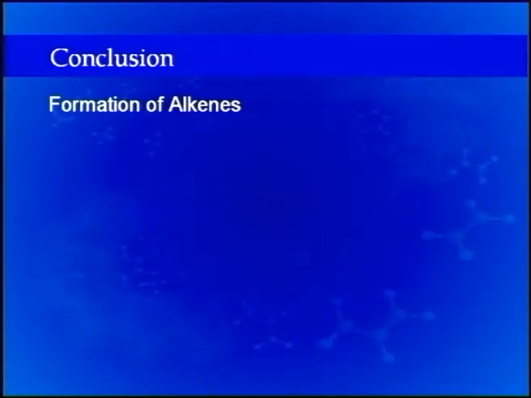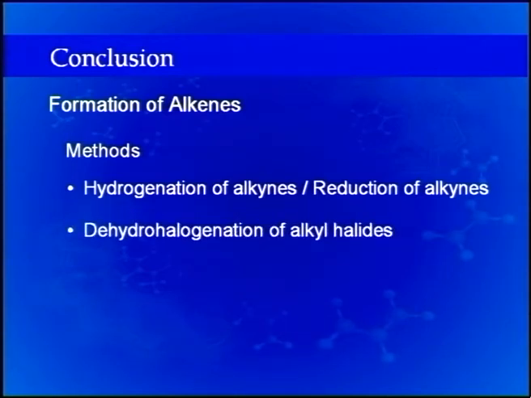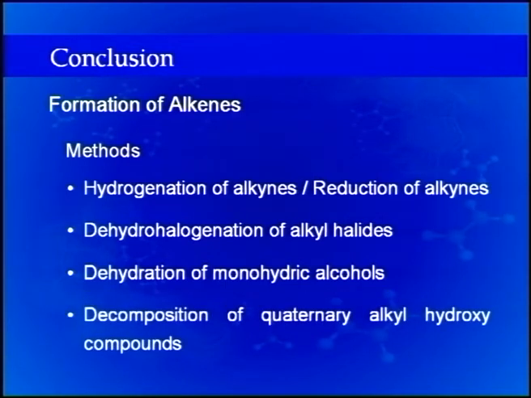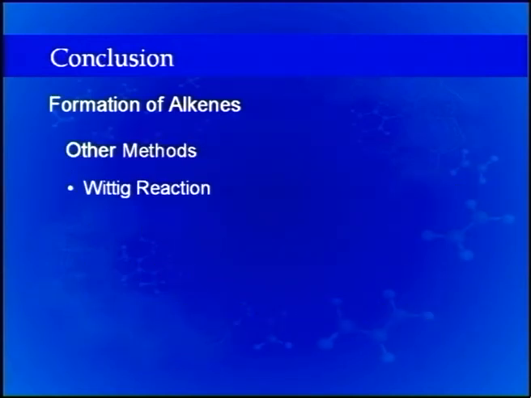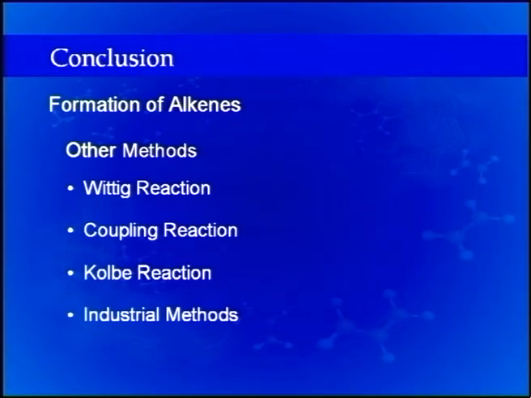To conclude, it can be said that today we discussed some methods for formation of alkenes, which included hydrogenation or reduction of alkynes leading to the formation of cis and trans alkenes, dehydrohalogenation of alkyl halides, dehydration of monohydric alcohols, decomposition of quaternary alkyl hydroxy compounds, and certain other methods which include reactions like the Wittig reaction, certain coupling reactions, the Kolbe reaction, and some of the industrial methods based on catalytic reactions at high temperature. In the next episode, we shall discuss physical properties and mechanistic details.